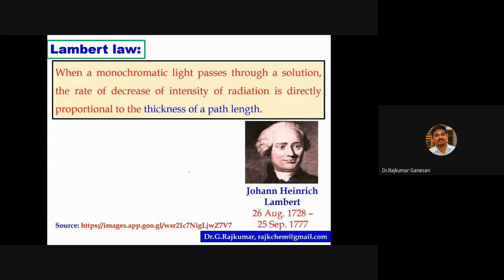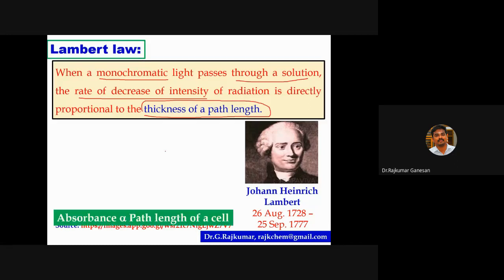Lambert law: when a monochromatic light, not a polychromatic light, so the condition is it should be monochromatic light, it should allow only a particular wavelength, passes through a solution, the rate of decrease of intensity of radiation, because it may absorb some energy, is directly proportional to path length, the thickness of the path.